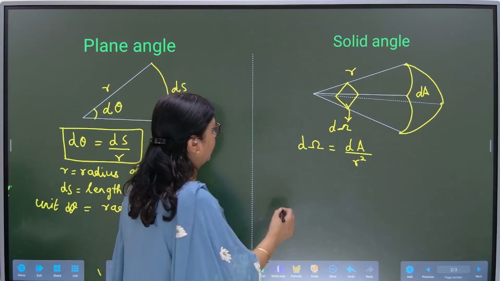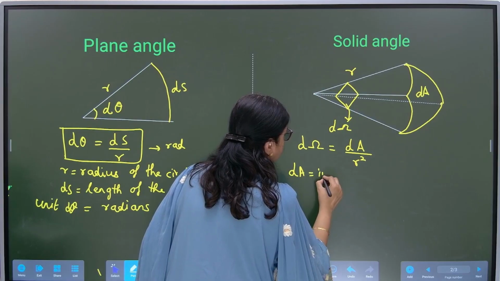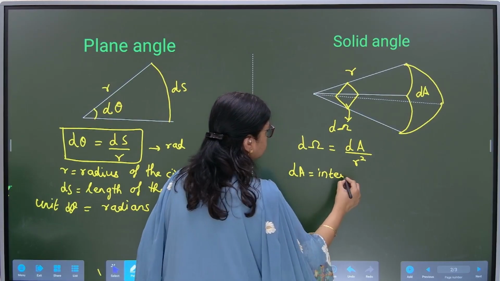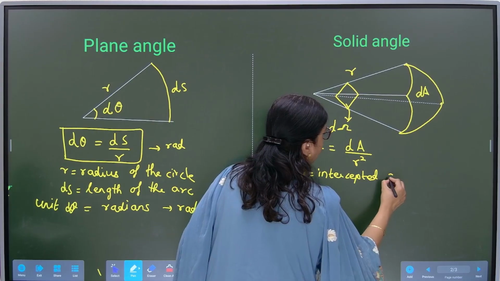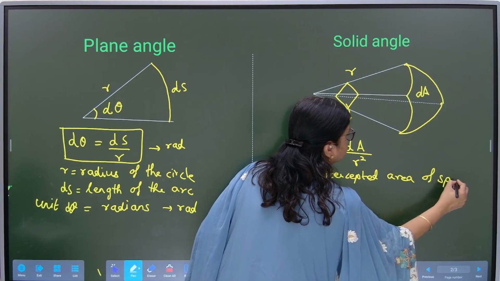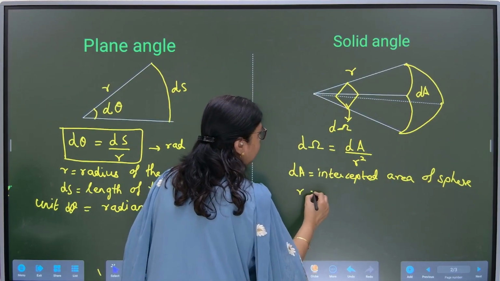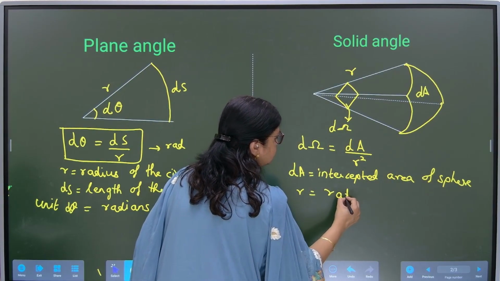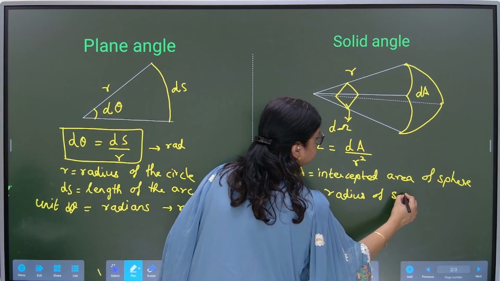Where dA is the intercepted area of the sphere which we are considering, and r is the radius of the sphere.